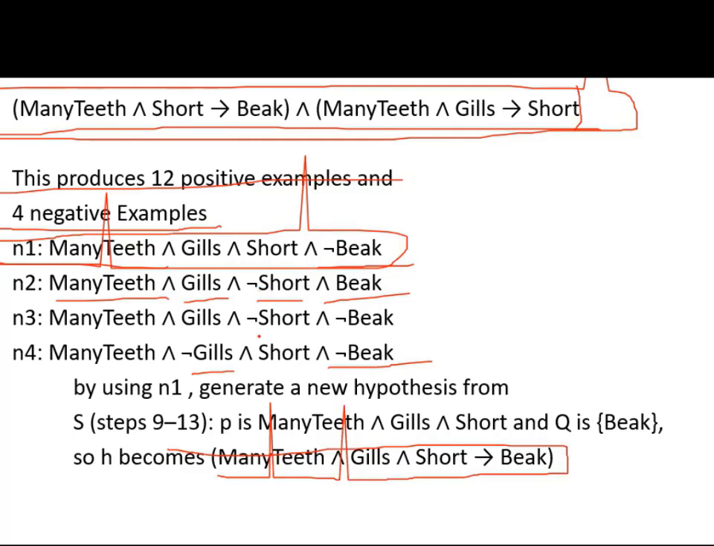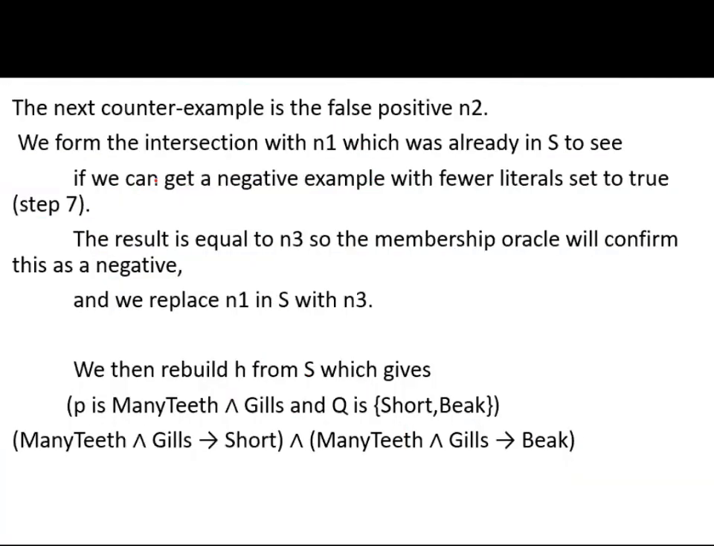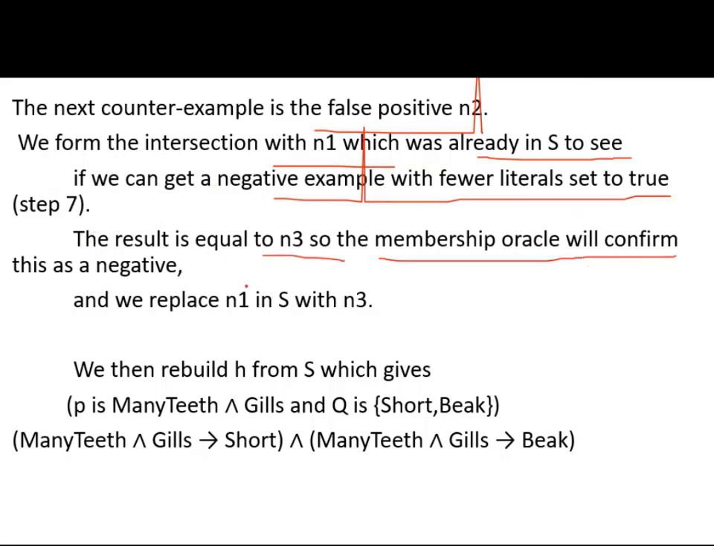It's very simple. Next, the next counterexample is the false positive N2. We form the intersection with N1, which is already in S, to see if we can get a negative example with fewer literals set to true. So that is step 7. The result is equal to N3. The membership oracle will confirm this as negative, and we now replace N1 in S with N3.